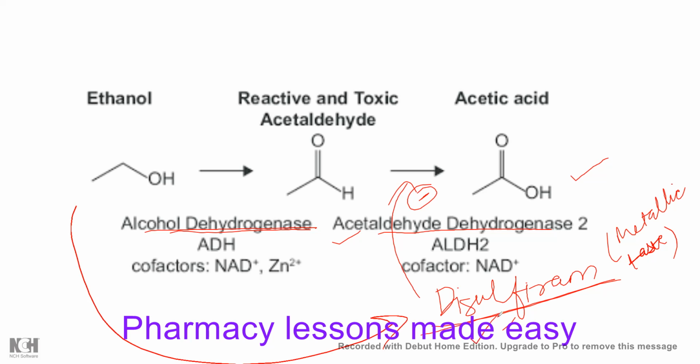Because of this, disulfiram is used; it creates aversion in chronic alcoholics who sincerely desire to leave the habit. Ethyl alcohol degradation actually follows zero order kinetics. This is important to know.